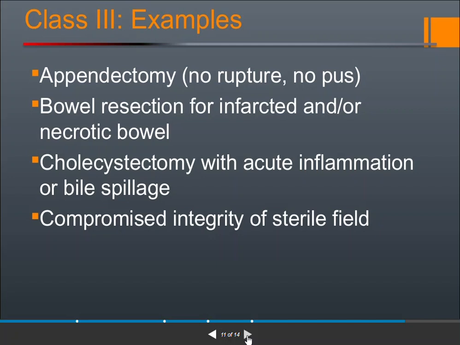Cholecystectomy, that is removal of the gallbladder, with acute inflammation or bile spillage. Compromised integrity of sterile fields means the sterility in the complete procedure is not completely maintained. So these are the examples.